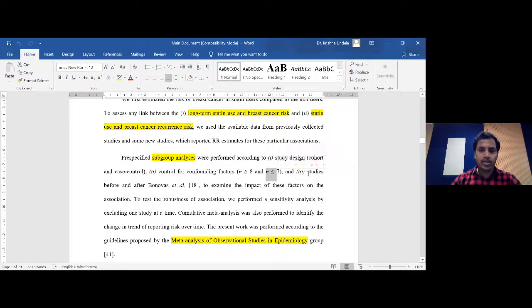And also one more interesting subgroup analysis we have done is we have divided the studies into 2 different groups once again: the studies conducted before the Bonavas et al. study, the previous meta-analysis on the same topic, and the studies conducted after the Bonavas et al. study. I think it's a very interesting subgroup analysis. We made it just to understand what the Bonavas et al. study, which came in